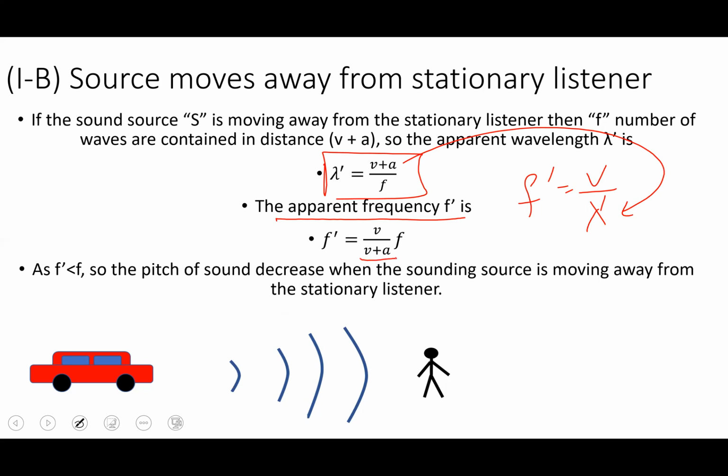Now, if we look at this denominator and numerator, we see that the denominator is bigger, so something very small has to be multiplied with this f to make it equal to f dash. That means f is made less so that it becomes equal to f dash, the changed frequency. So that proves that f dash, the new frequency, is smaller than f, so the pitch of sound decreases when the sound source is moving away from the stationary listener. That means this person will hear a lower sound as the car is moving away from him.